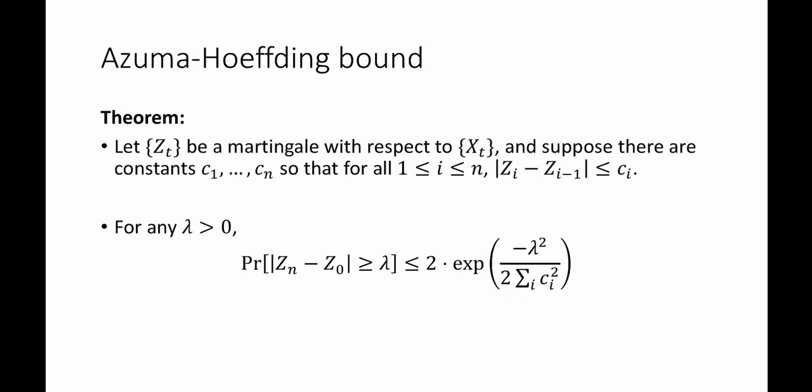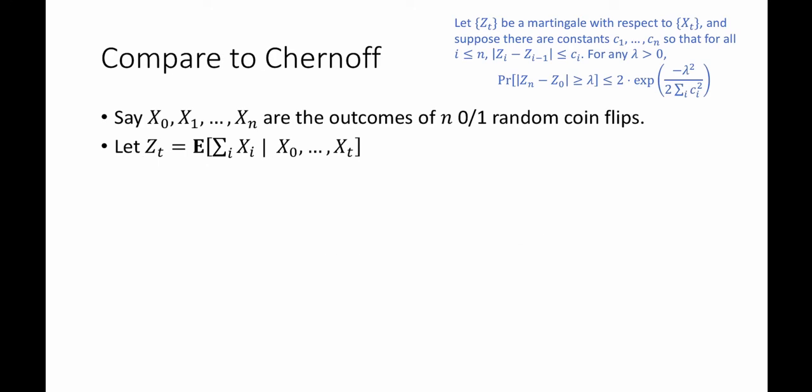This might seem a bit abstract, so let's put it in a context that we're already familiar with. In particular, let's compare this to a Chernoff bound. Suppose that X_0, X_1, up to X_n are the outcomes of n random coin flips, so 0 with probability 1/2 and 1 with probability 1/2. Now let's define Z_t to be the expectation of the sum over i of X_i conditioned on X_0 up to X_t. So this is the Doob martingale where the quantity that we care about is the sum over i of X_i.